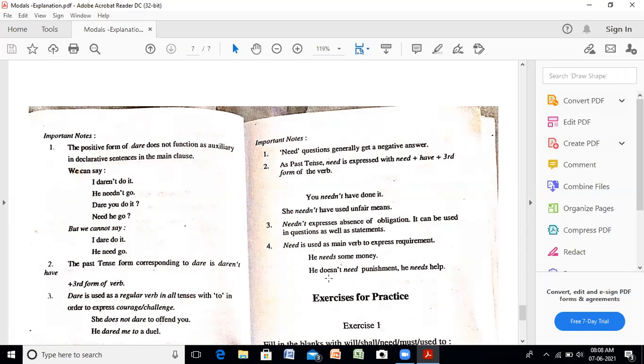Second form negative in the present, does not need. It's not the modal verb used here. We find out the difference when we use it as a modal verb, how it is used, and when we use it as main verb, then we can use the form of the tenses.